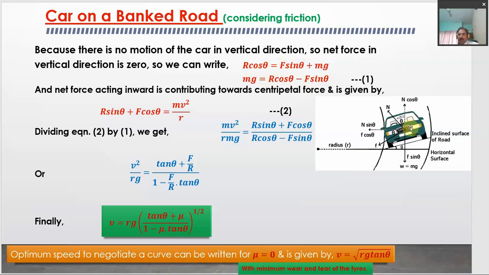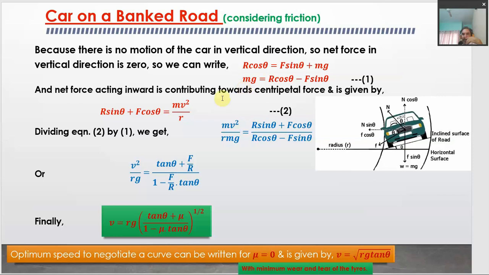And the other situation is that the net centripetal force is given by two kinds of forces. The normal component of the normal reaction, R sin theta, here I am writing it N sin theta, you can write it as R sin theta, and the other component of the centripetal force comes from the force of friction, which is f cos theta. So R sin theta and f cos theta together contribute towards the total centripetal force mv square upon r. Therefore, we are writing this equation, right.